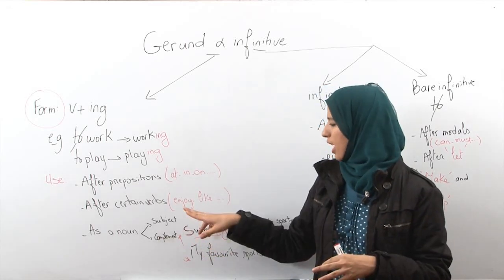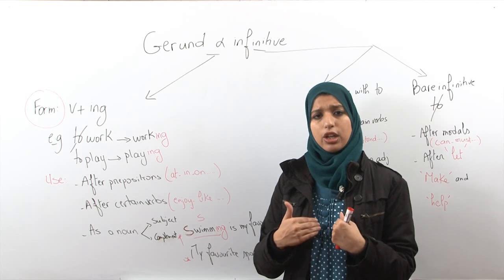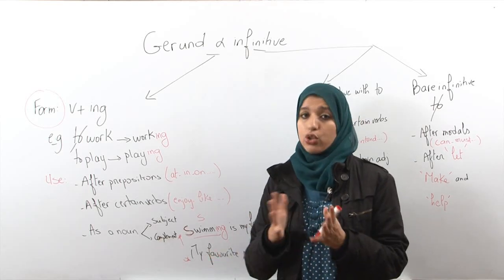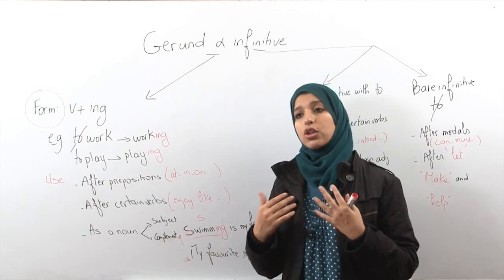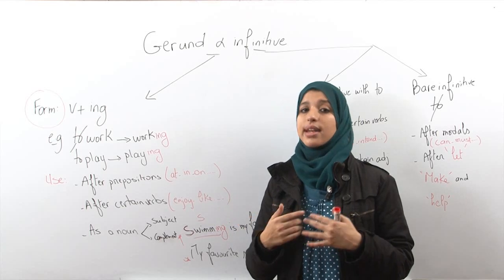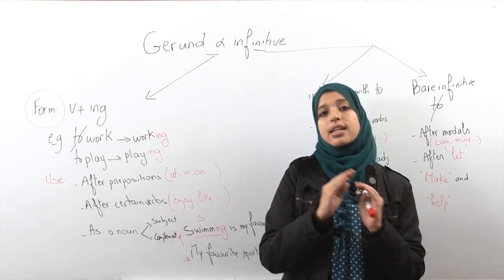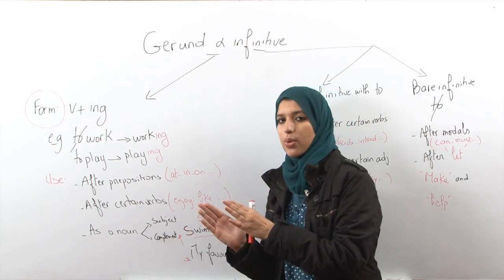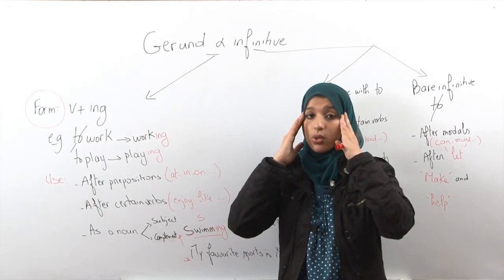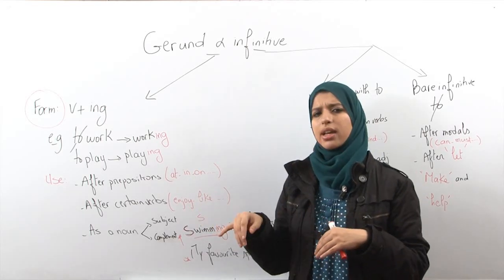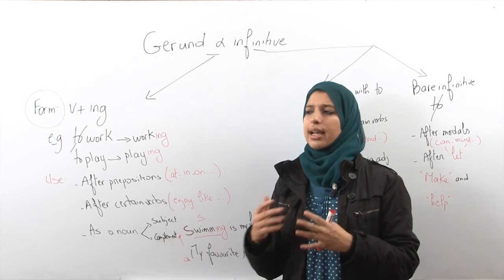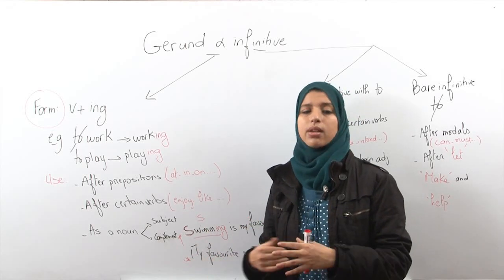For example, we have the verb enjoy. I enjoy playing. It's not I enjoy to play. I enjoy listening to music. It's not I enjoy to listen to music. This is wrong, okay? So enjoy, it's plus gerund. It's a rule. Get it here in your mind, all right? We have also like. I like playing football. I like cooking. I like swimming, all right?